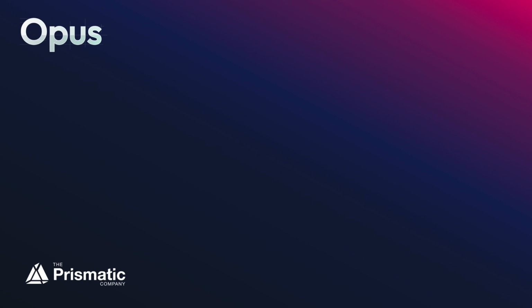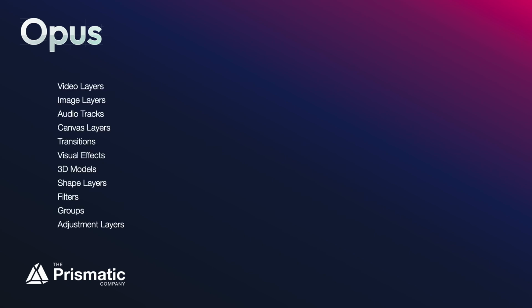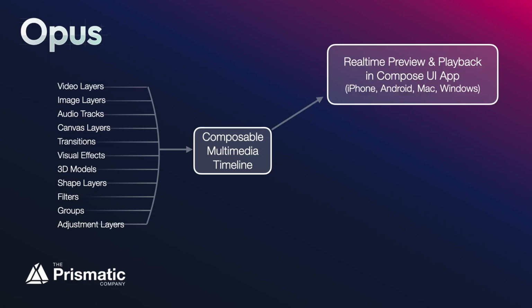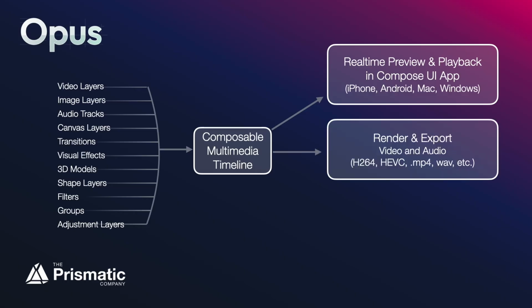So how does Opus work? Well, Opus works by taking a number of inputs. So you could have different types of layers, like video layers, image layers. You can have audio tracks. You can do custom rendering and all kinds of things like that. And those are combined into a composable multimedia timeline. And from there, you can display a preview of that on the screen in your Compose user interface. You could render that and export it to an MP4 file, let's say, in different encodings, or to an audio file if you want to share that as a podcast.